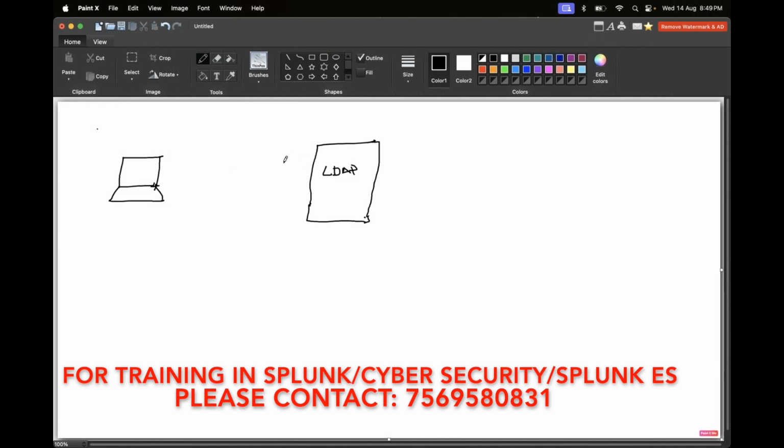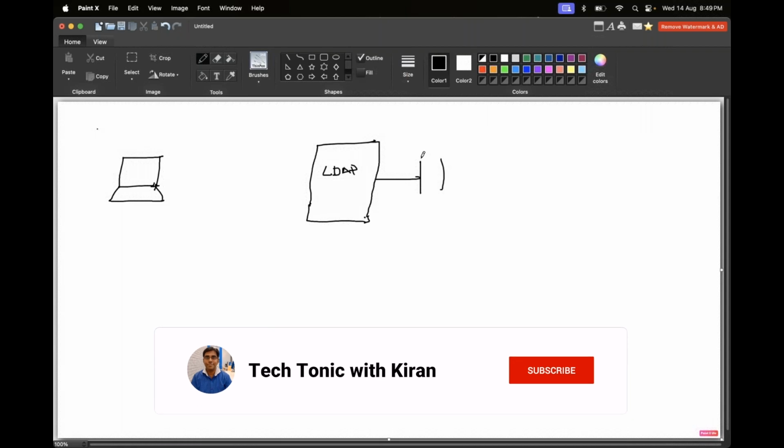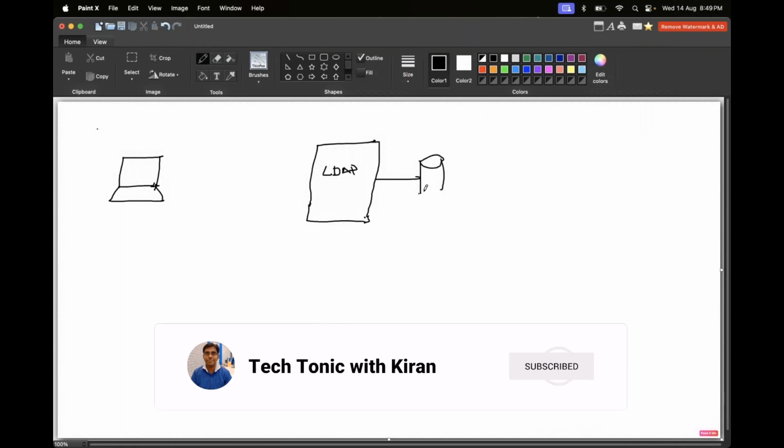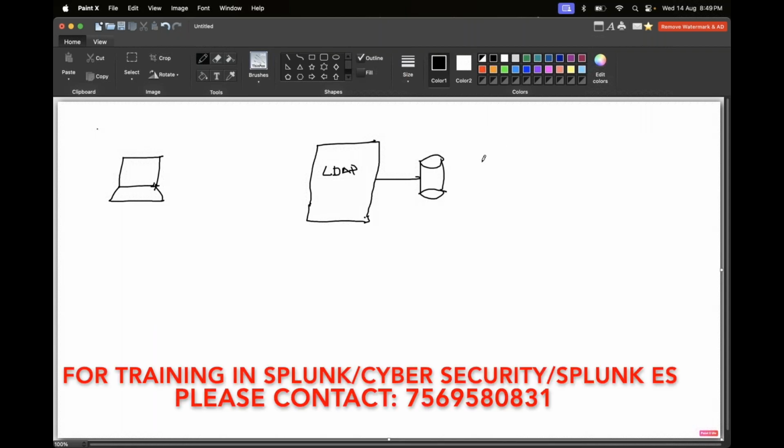Now, what does the LDAP server contain actually? Why can we say that we can always have single sign-on whenever we have an LDAP server? Because the LDAP server in its database, in the LDAP server's database... okay, so this is important.